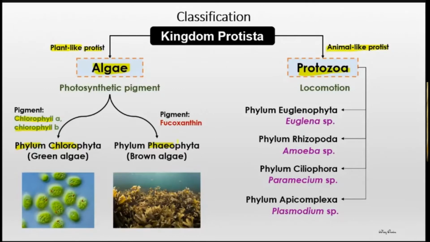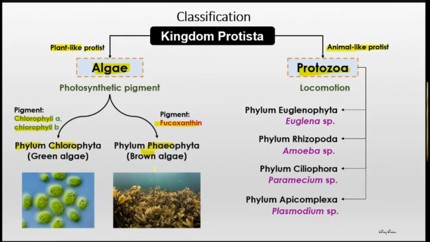However, for the Phaeophyta, because phaeo actually is the term related with brown, this is related with their pigment, which is fucoxanthin. Okay, so here are the two main phyla. Sebenarnya ada banyak, tapi kita fokus dua ini untuk sepanjang 2 tahun punya program.